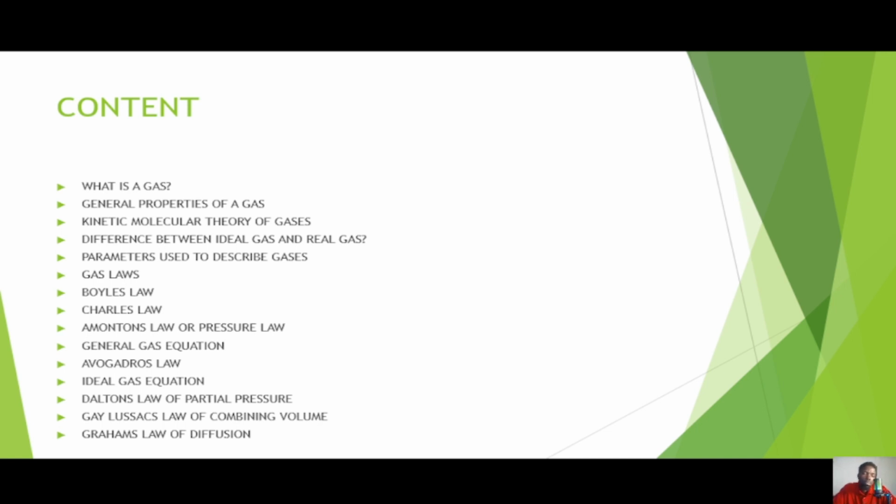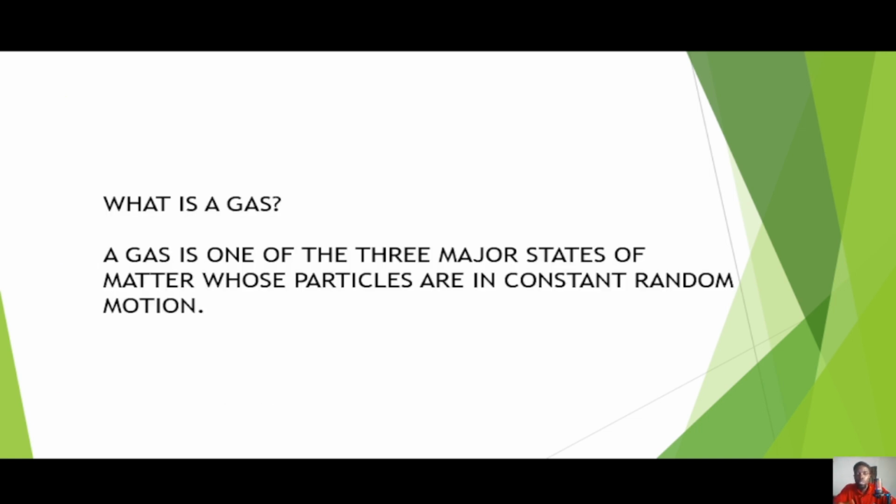What is a gas? Very important to understand. The general properties of a gas, the kinetic molecular theory of gases, difference between ideal gases and real gases, parameters to describe gases, and then we discuss all the gas laws. There are about 9 to 10 of them. We're going to talk about every one of them. So let's start with the first biggest question.